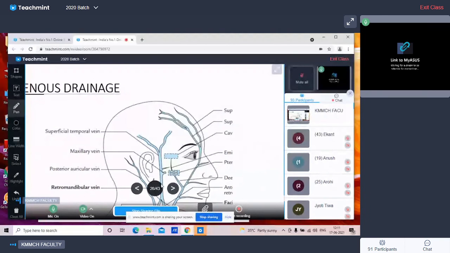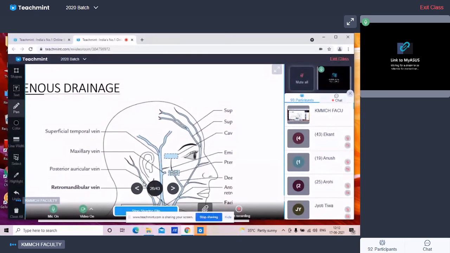Now this retromandibular vein terminates into 2 parts by dividing into anterior and posterior divisions. So यहाँ पे you can say it divides into anterior and the posterior division. So the anterior division, you can see this anterior division, joins with the facial vein to form the common facial vein. And this common facial vein drains into the internal jugular vein. Now here another vein is there, that is the posterior auricular vein, which descends behind the ear. Okay, ये ear के पीछे से आ रही है.